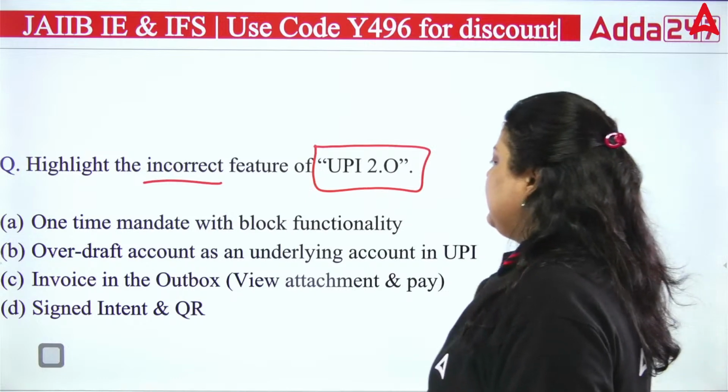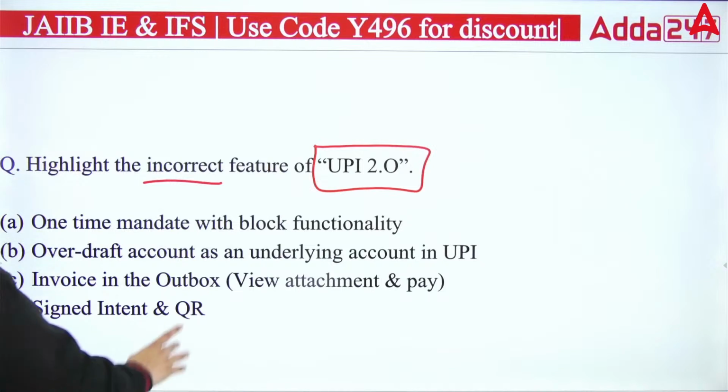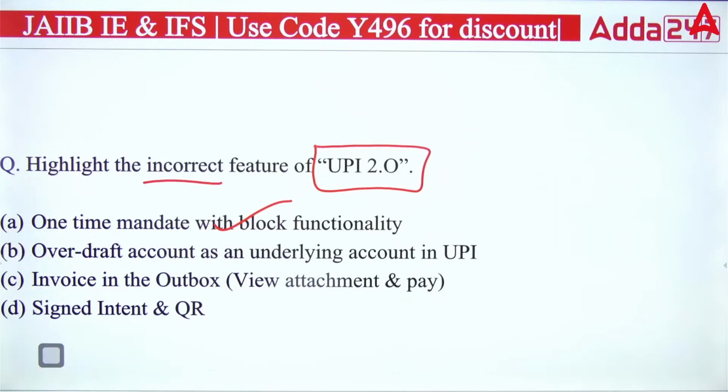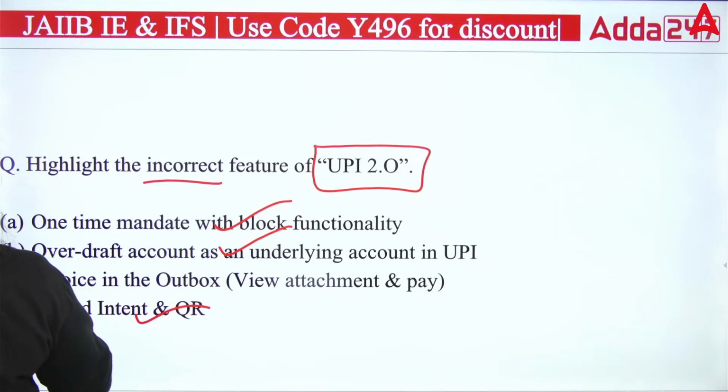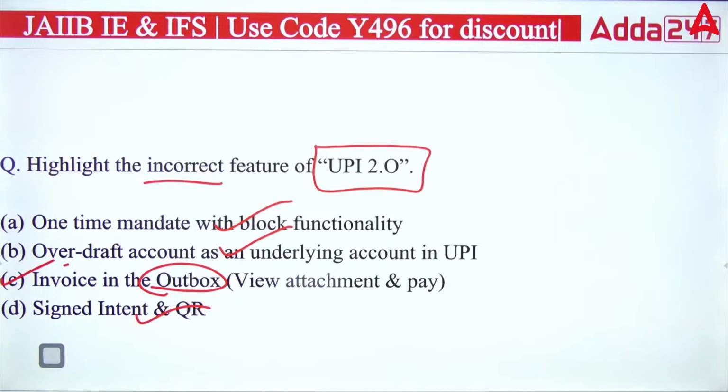One time mandate with block functionality is there. This is true, this is not incorrect. This is the right feature of UPI 2.0. Second, overdraft account as an underlying account in UPI, this is also allowed. Signed intent and QR is also allowed. But invoice in the outbox, view attachment and pay, no, this is not a feature of UPI 2.0.